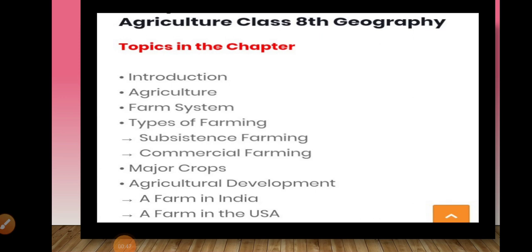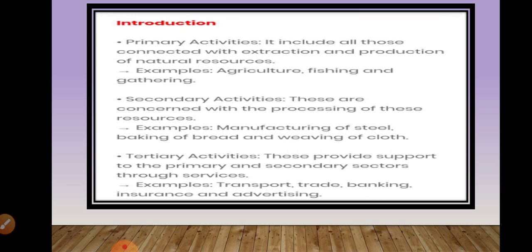So we start with the introduction of this lesson. Here in the introduction we are going to discuss some very important activities which are related to agriculture. In the process of production, some very important activities are required. The first activity is primary activities. Primary activities include all those connected with the extraction and production of natural resources.